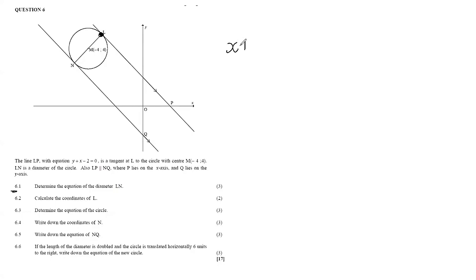It was y equals x plus 8. And again, we rearranged the equation of LP, which was this one, to be y equals negative x plus 2. Now, when we equate the two equations, we are going to find the point of contact, or the point of intersection. So this negative x, let it come over to this side. That will be x plus x.